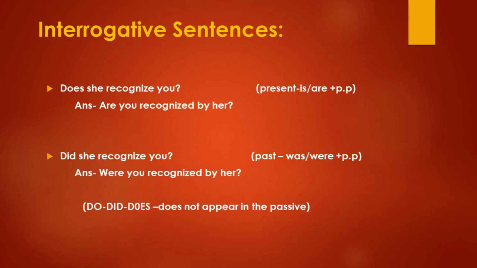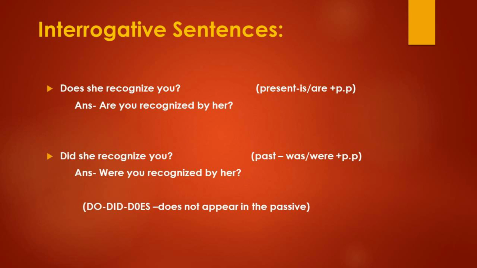Does she recognize you? So when you change active voice into passive voice, your object is you. Okay, you. So this is does, in the sense it is simple present form, so you have to use is or are plus past participle. So before you, you have to use are. You should not use is. It is not is you, it is are you. Okay, are you. Then recognize, third form, recognized. Add the preposition by, then she changes into her. Are you recognized by her?